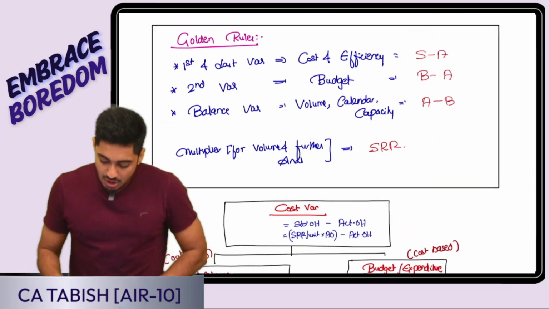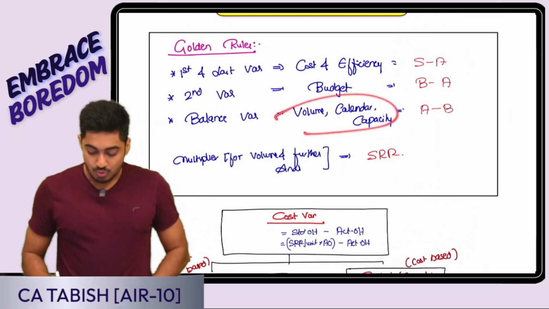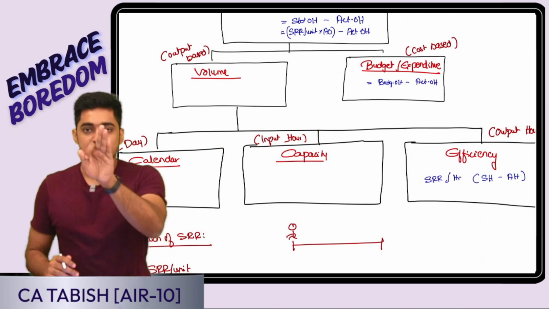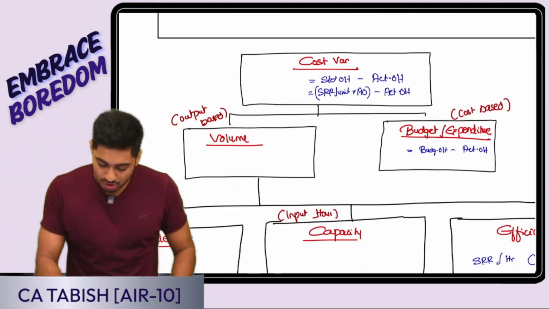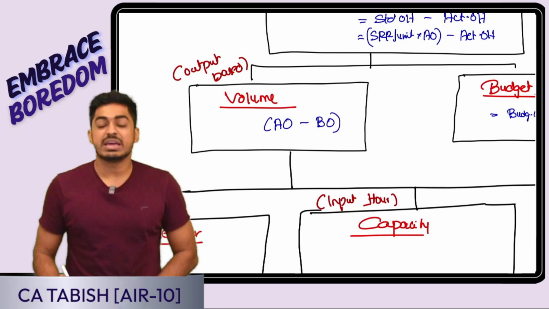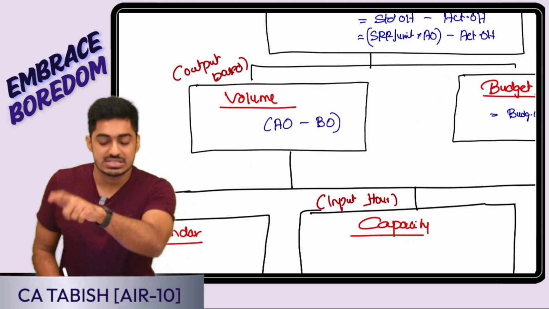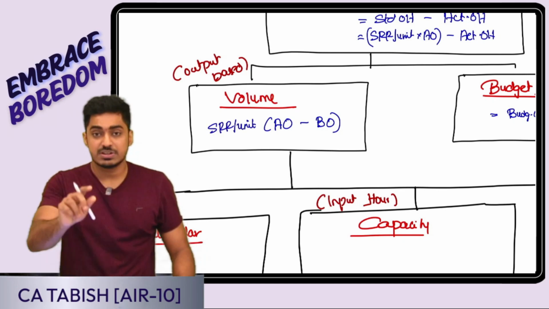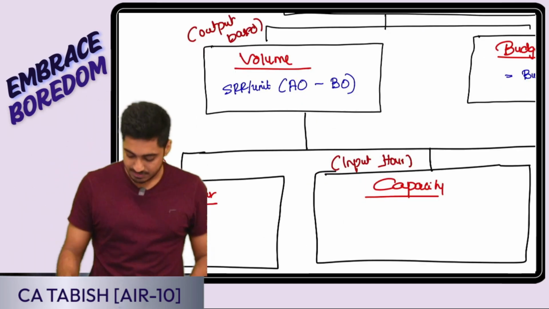Okay, perfect. All my balance variances, that is volume, calendar, capacity, how am I going to compare? Actual minus budget. Now tell me, in volume, what am I comparing? Output. How do I want the comparison? Actual minus budget. So it is actual output minus budgeted output. I get the difference in units. Convert into value: because the difference was in units, I multiplied by SRR per unit.